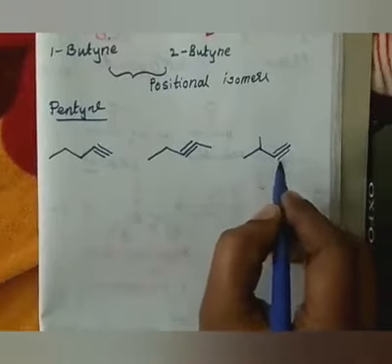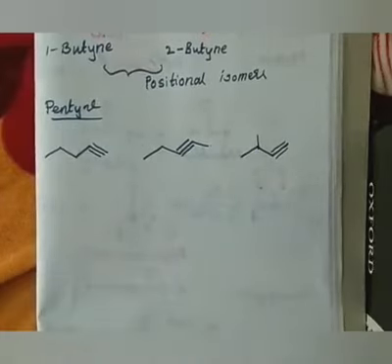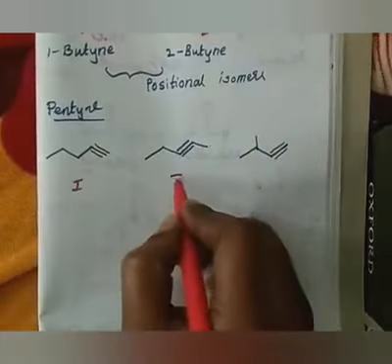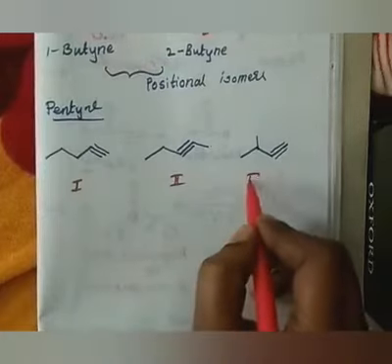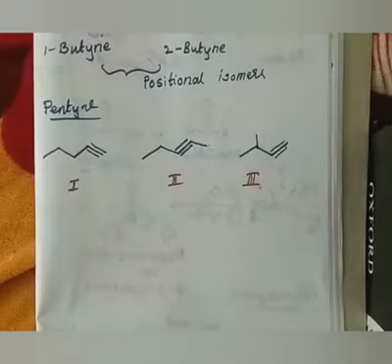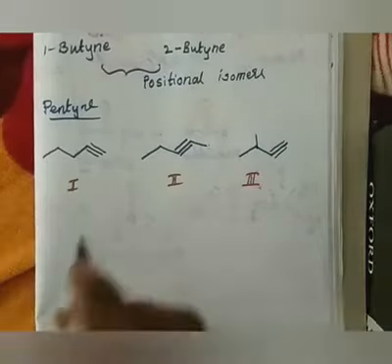Can you write any other possible structures other than what I have written? Try yourself and inform me. But as I know, I can write only these three possibilities. I cannot write more than this for pentyne. Therefore, let me give the nomenclature for them.